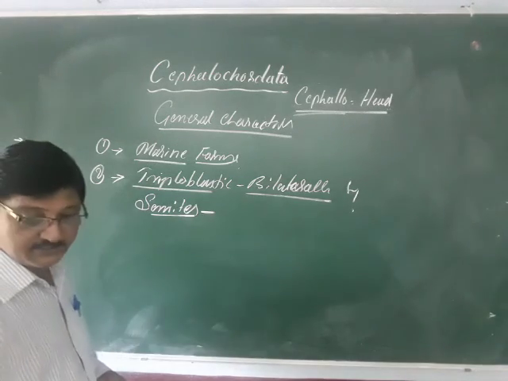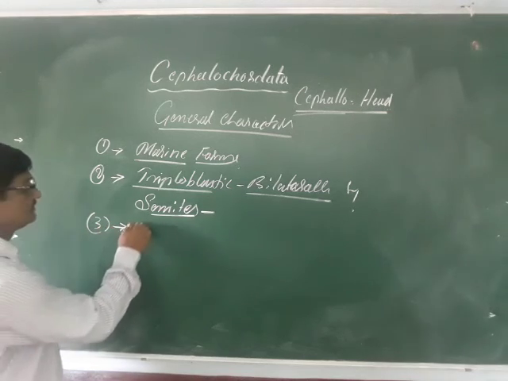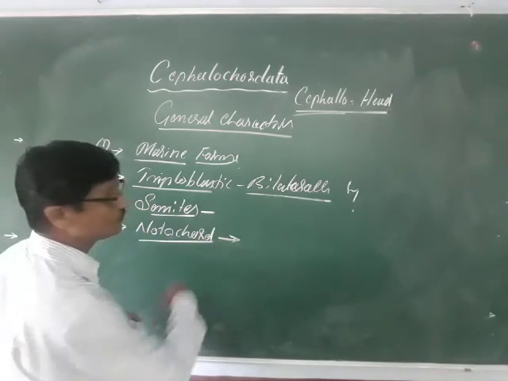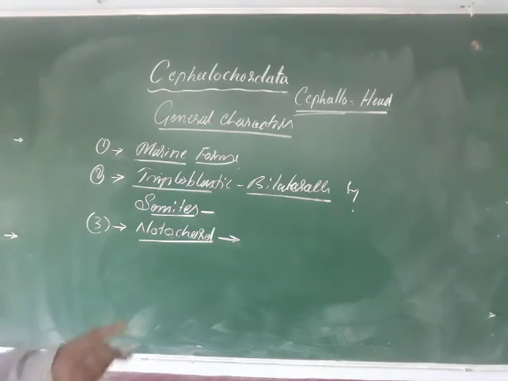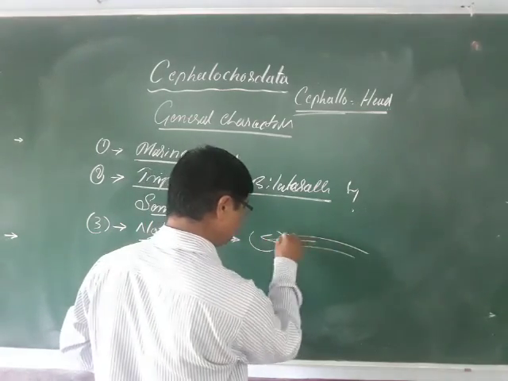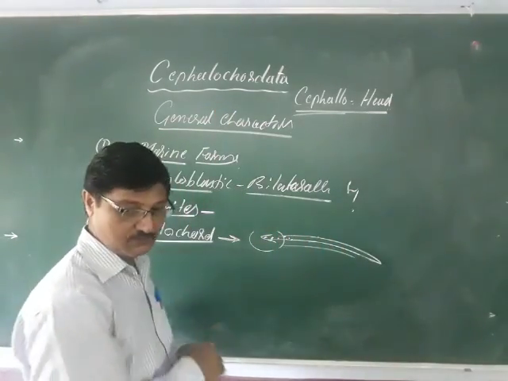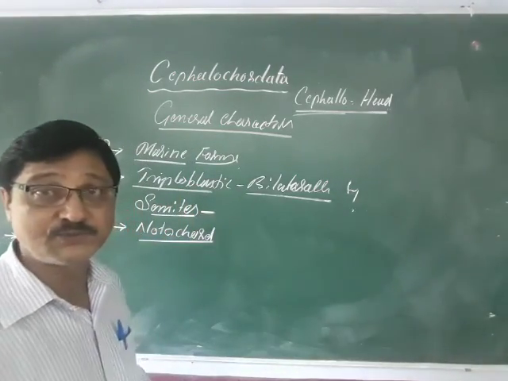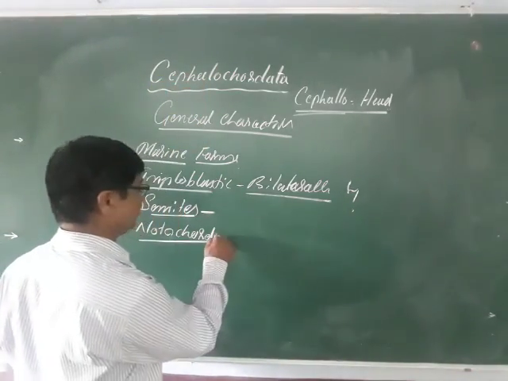And the notochord extends throughout the body. Is it projected even in the snout region? As I told in the beginning, in the anterior region the notochord is pushed up to here, and it runs throughout the body. So these are called cephalochordates. It means the notochord is present not only in the body but can also be seen in the head region, and because of this they are called cephalochordates.